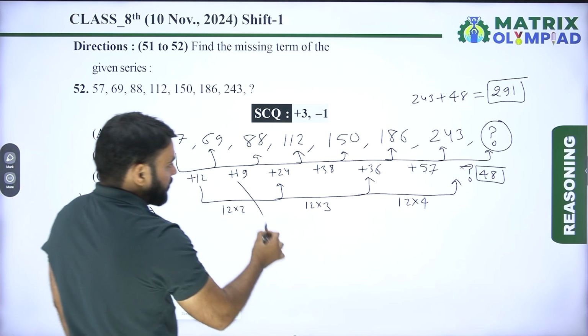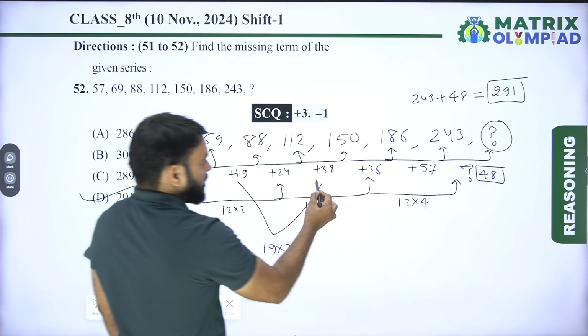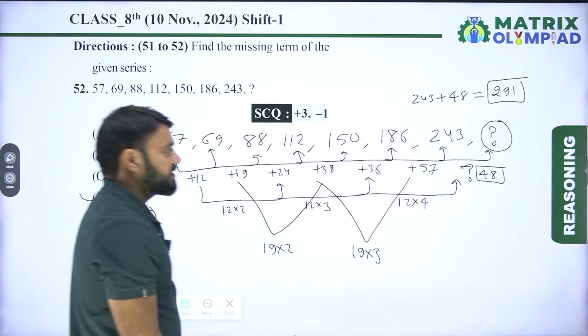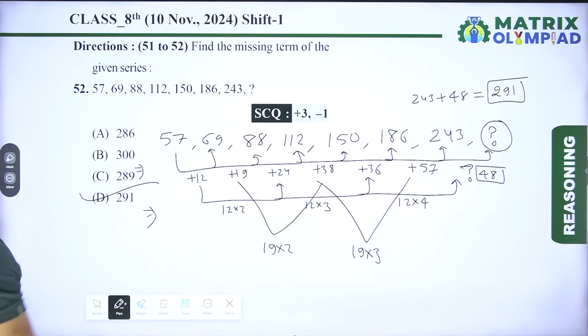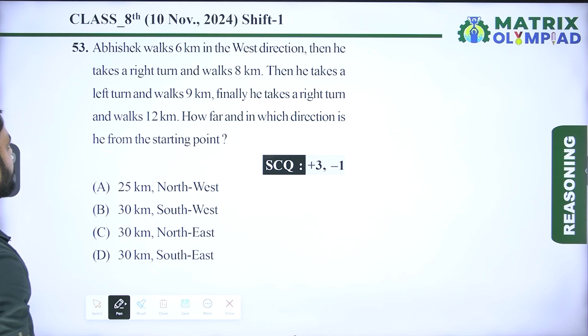And 19 multiplied by 2, it means 38. Now 19 multiplied by 3, it means 57. So in this series, the next number is 291. So here option D is the correct answer of this question. Let's move on to the next question. So now the next question is question number 53.